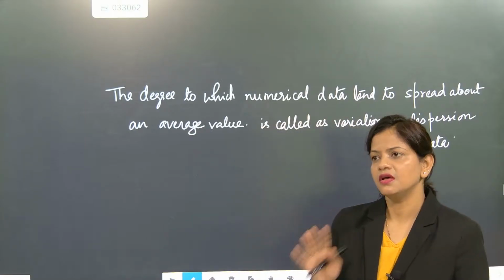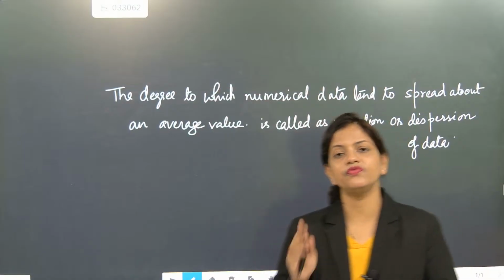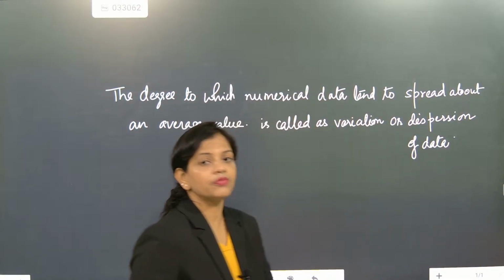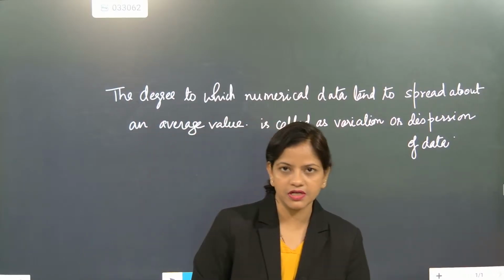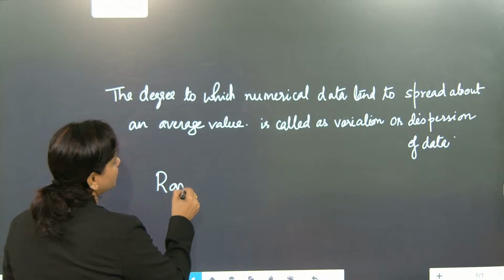That is called mean deviation, measure of deviation. We are going to do that. Without wasting time, first we will understand what is range, because range is also a part of central tendency. So first we are going to understand the meaning of range.